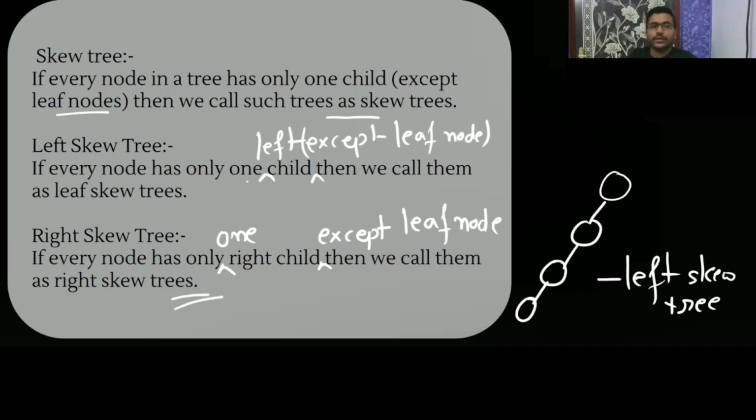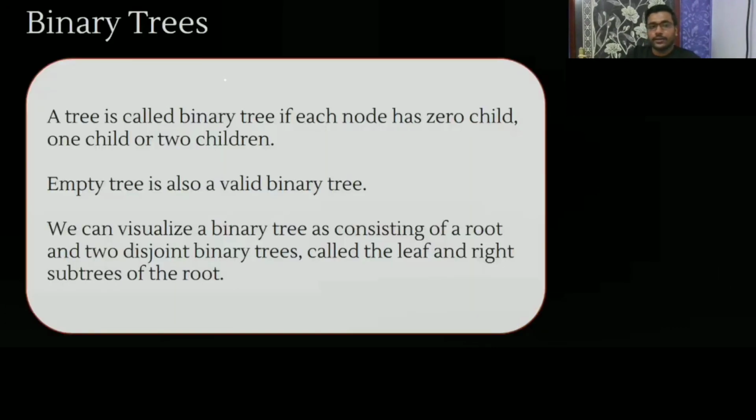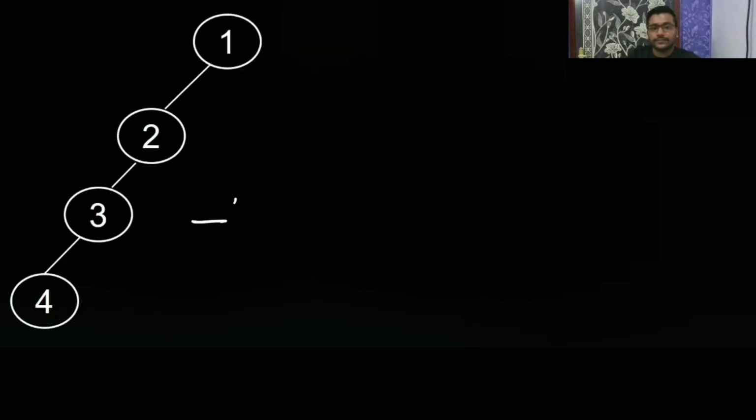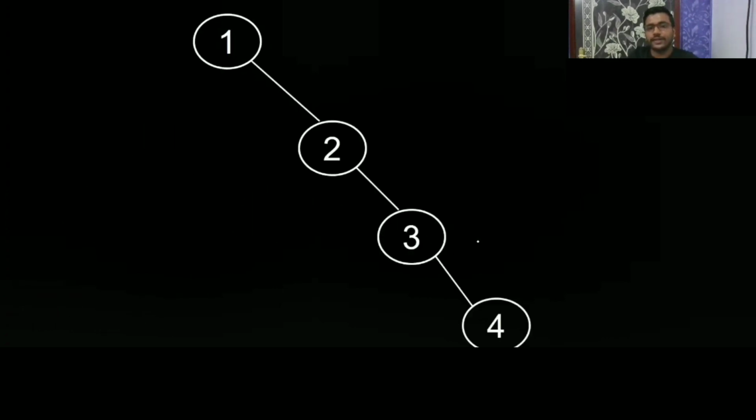Okay. So the skew tree is very important because in some of the topics, like time complexity analysis, it will be helpful. Even when you learn a real tree, it's going to be helpful. So this we have seen as a left skew tree. This is a left skew tree. This is a right skew tree.